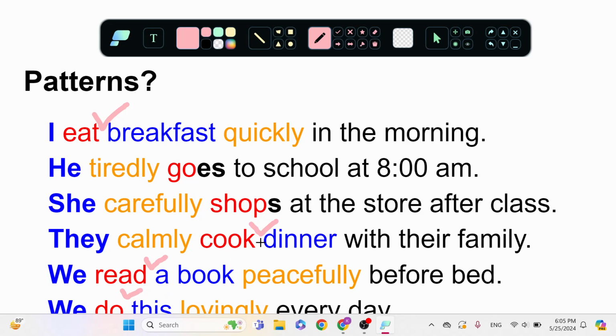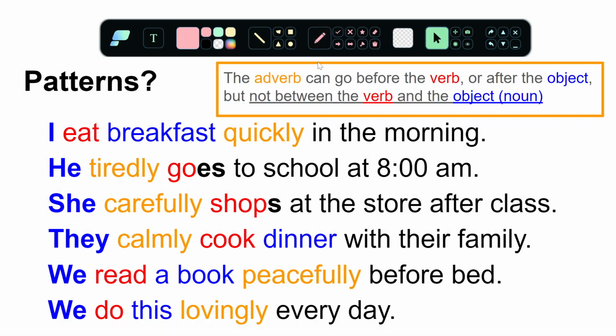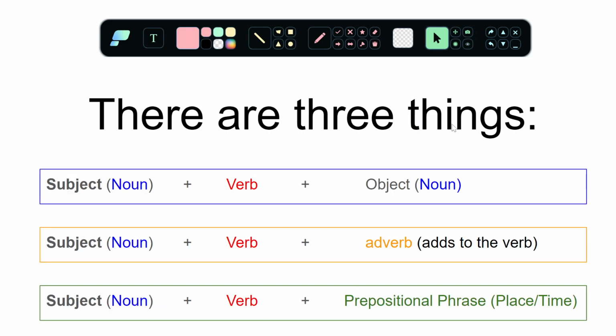No. Never. Does it go in between the verb and the object? No. Never in between the verb and the object. So the adverb can go before the verb or after the object, but not between the verb and the object, the noun. Okay.